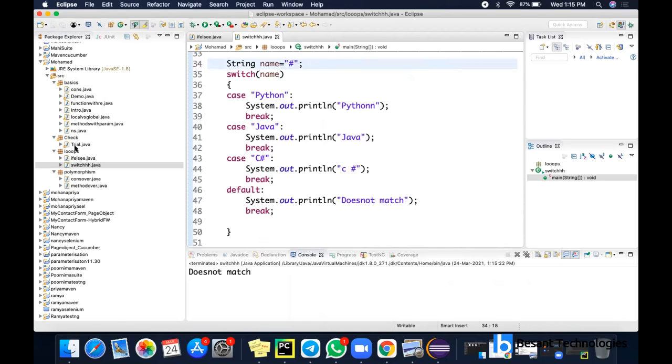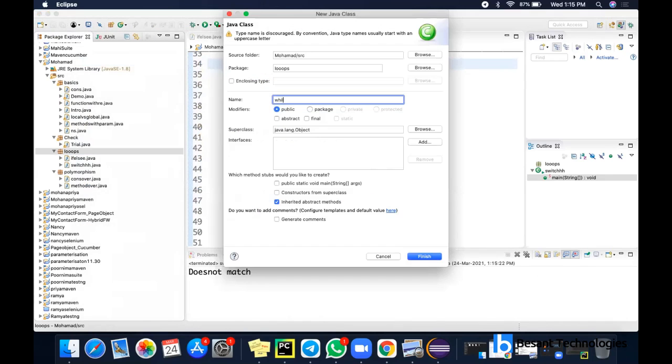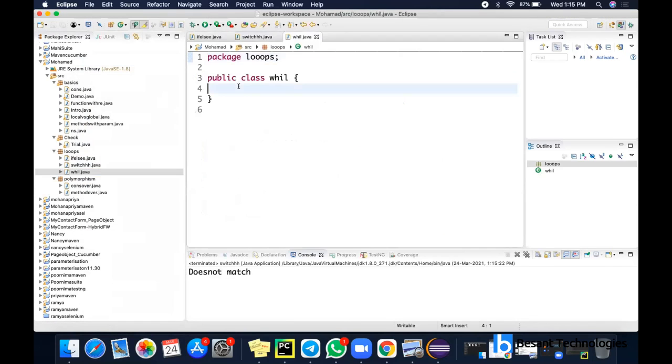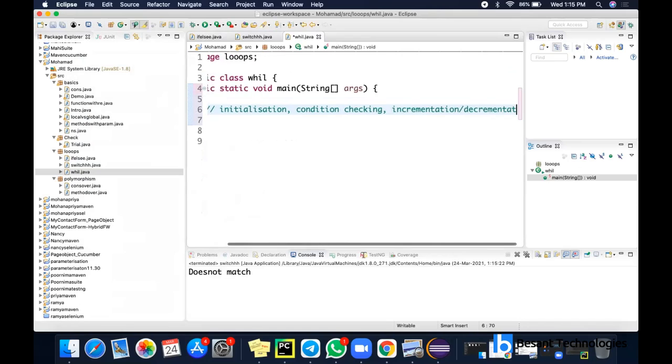The next one is the while loop. So I'm going to have a main method here. These loops will have three parts: while, do while, and for loop and all. It will have three parts. First is initialization, then condition checking, then incrementation or decrementation.